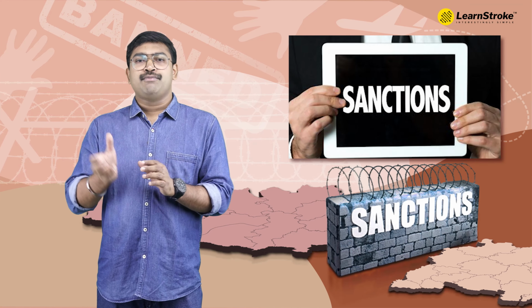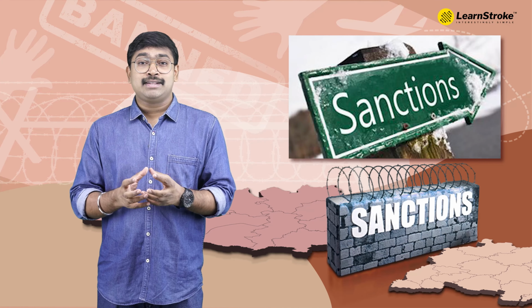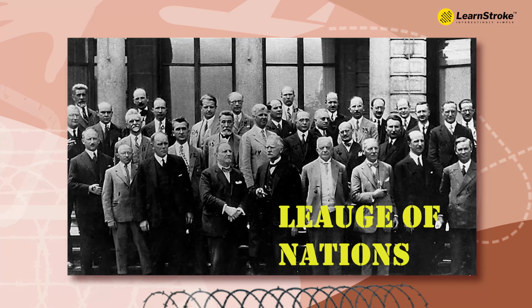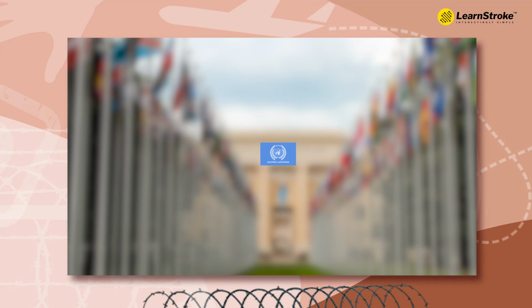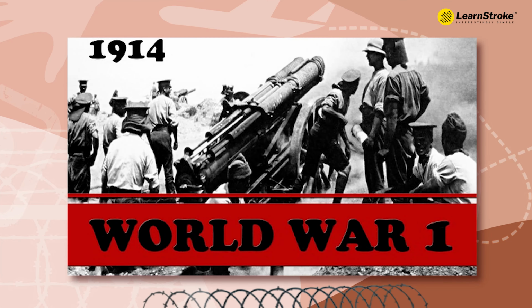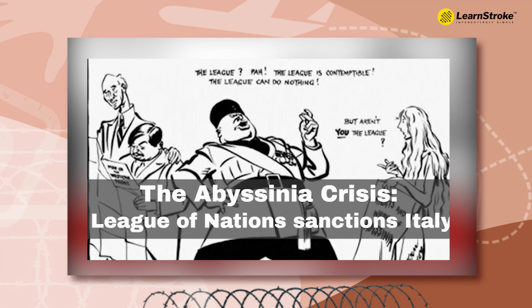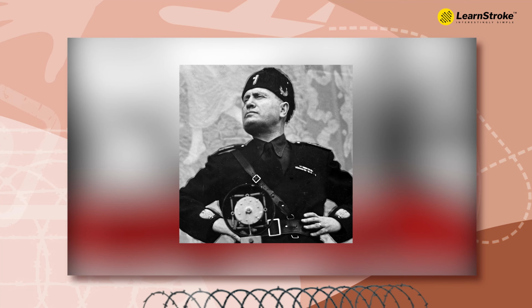There is a small history involved in this, and when we understand this concept of sanction, we really understand that this is as old as the First World War. In the time of the League of Nations, after which the United Nations came in, even at the time of the League of Nations during the First World War, there were instances of sanctions. And during the Abyssinian crisis, a sanction was imposed upon Mussolini's Italy.